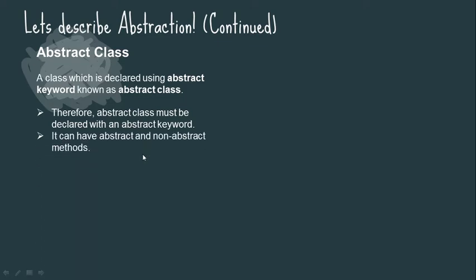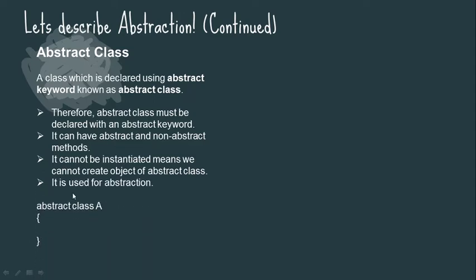It can have abstract and non-abstract methods. So an abstract class can have both abstract and non-abstract methods. It cannot be instantiated. Instantiated means we cannot create an object of that abstract class. I will show you how that works. It is used for abstraction.